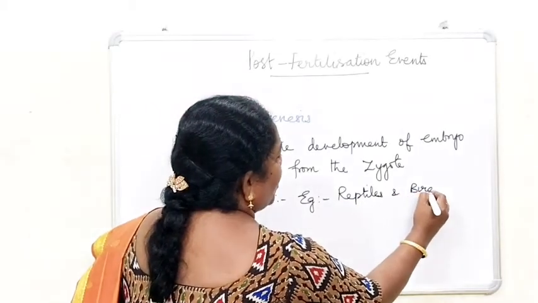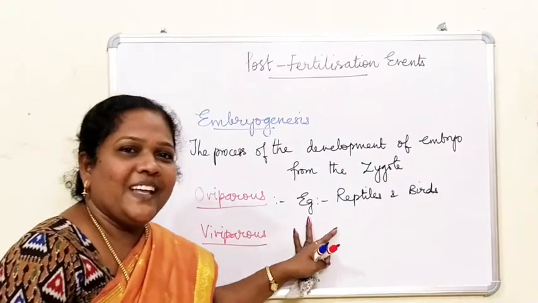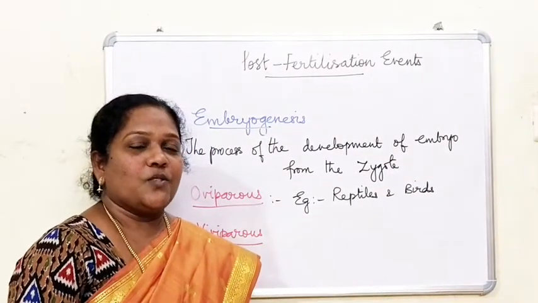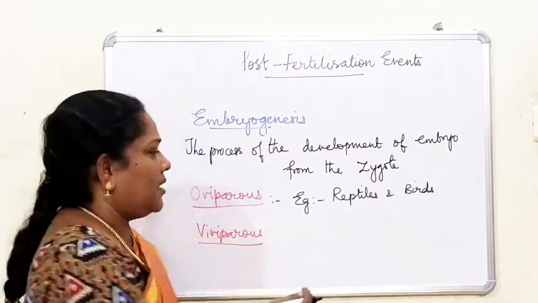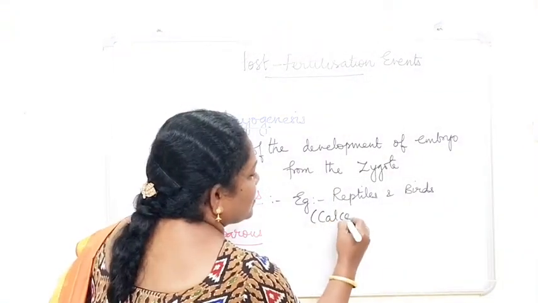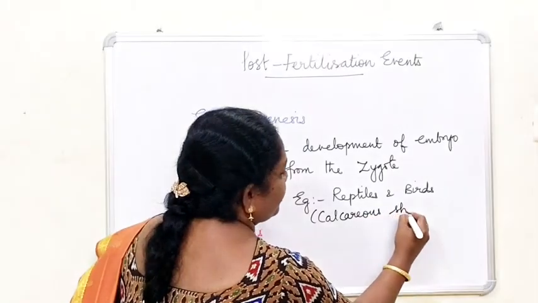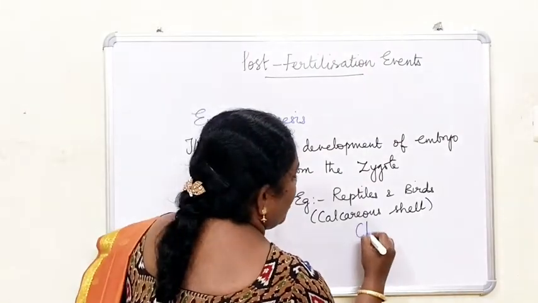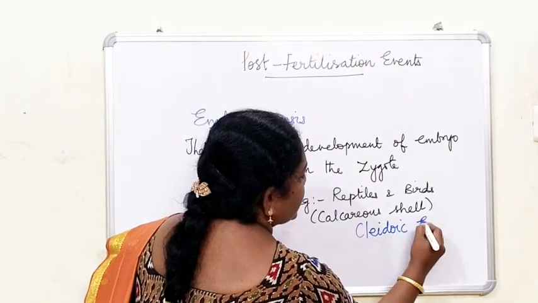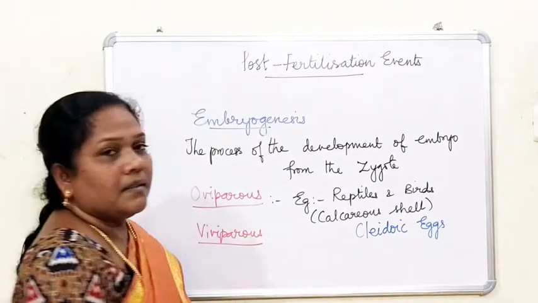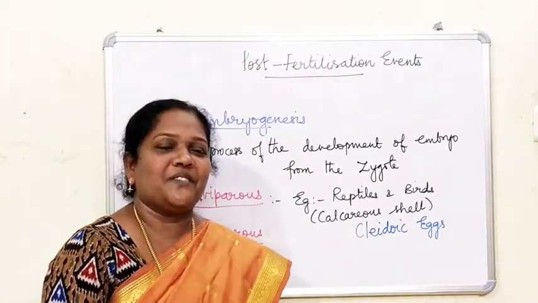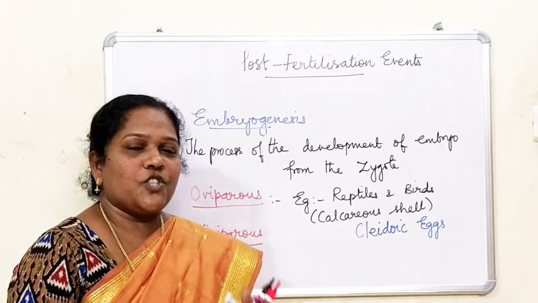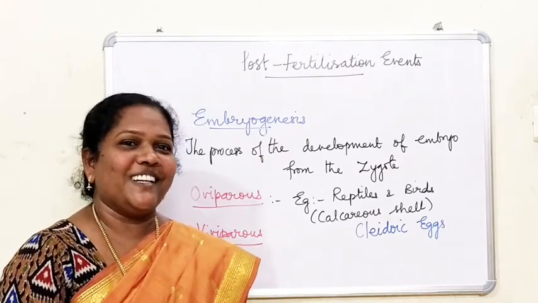The birds lay eggs, which are fertilized eggs. There is a shell which is formed, called a calcareous shell. If the shell is present, such eggs are called cleidoic eggs. Then what are non-cleidoic eggs? Those where the shell is absent. A very good example is the frog. There is no shell, so you call them non-cleidoic eggs.